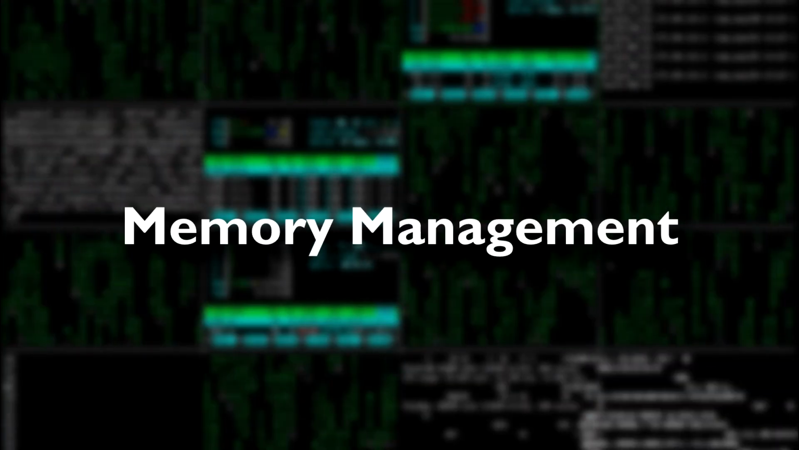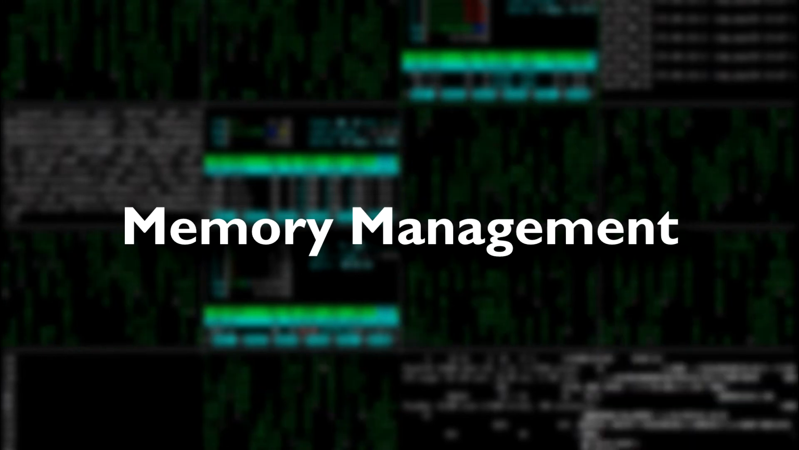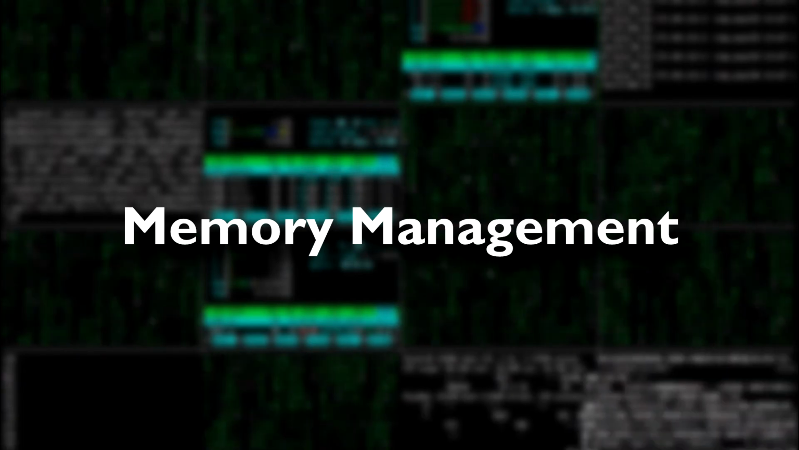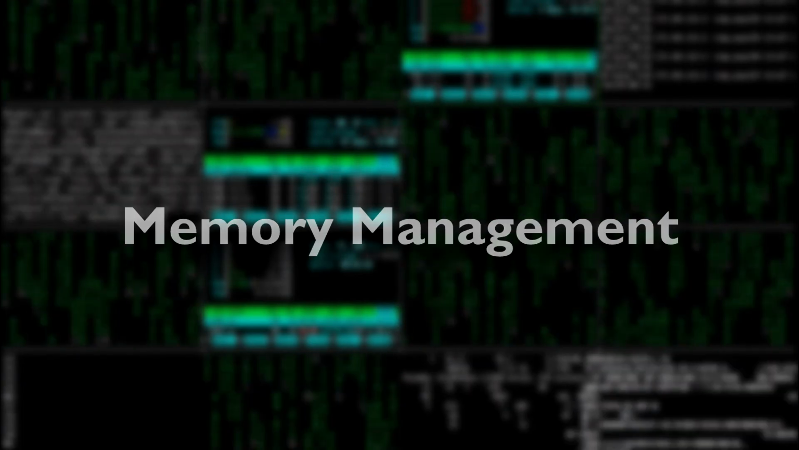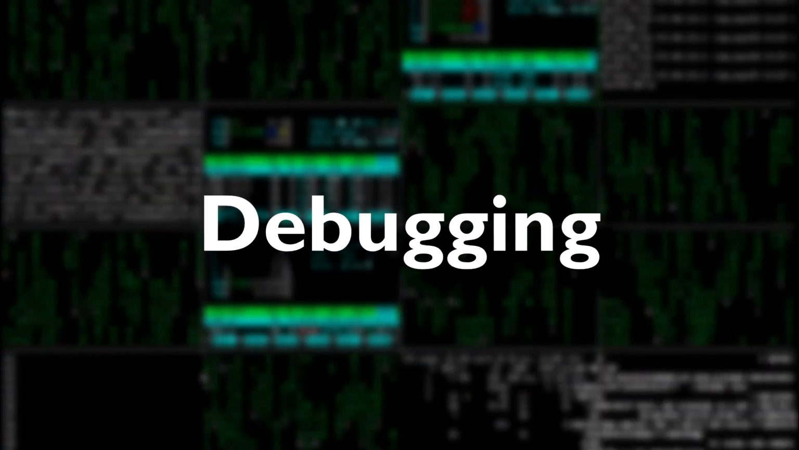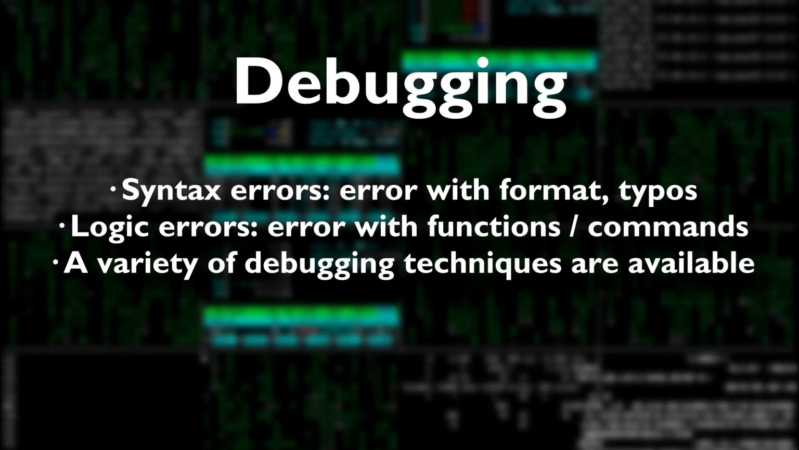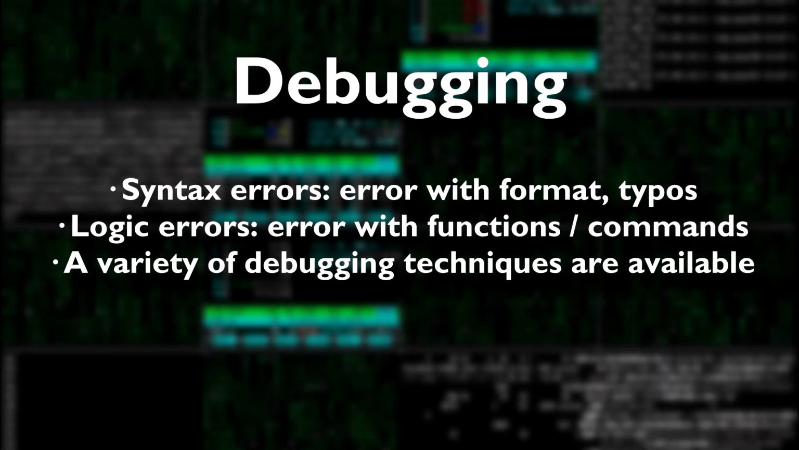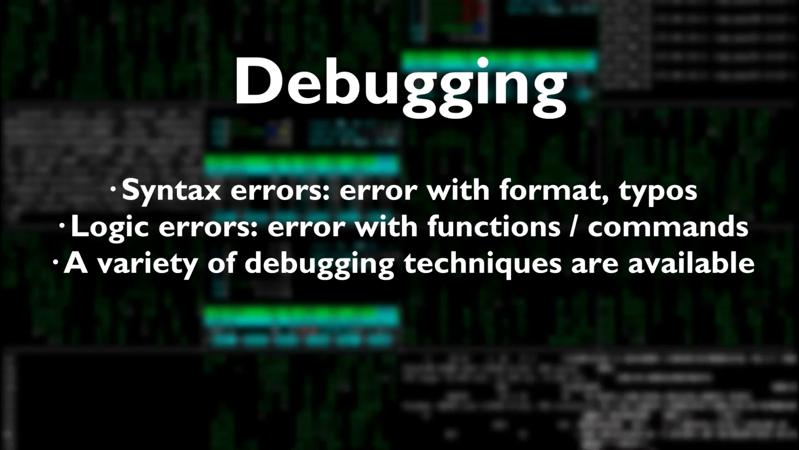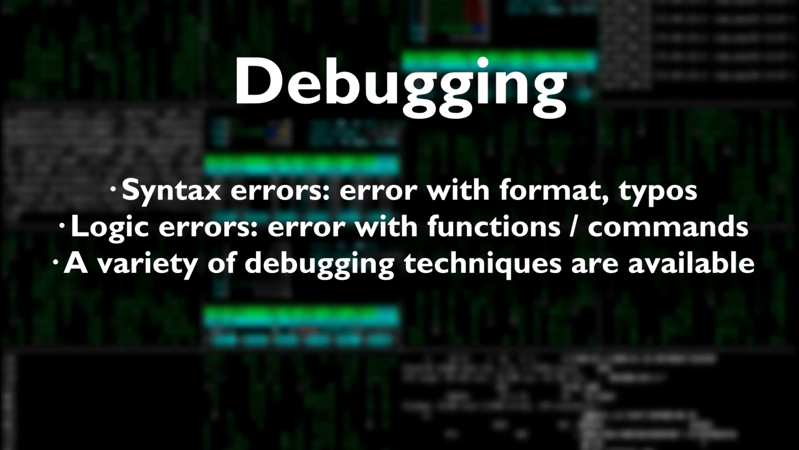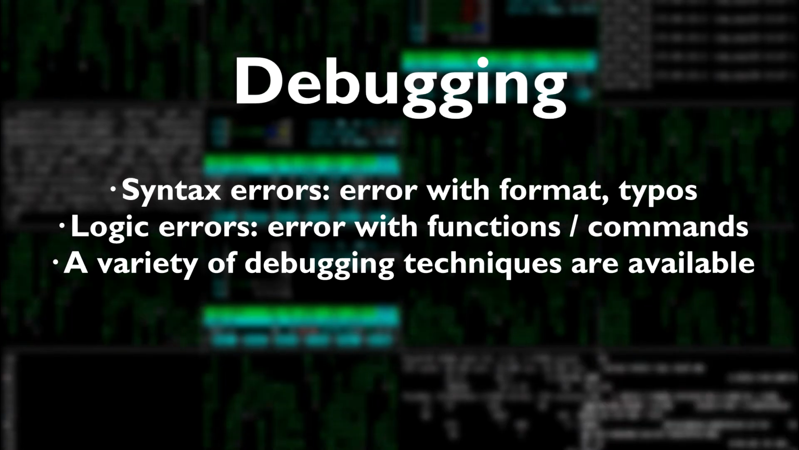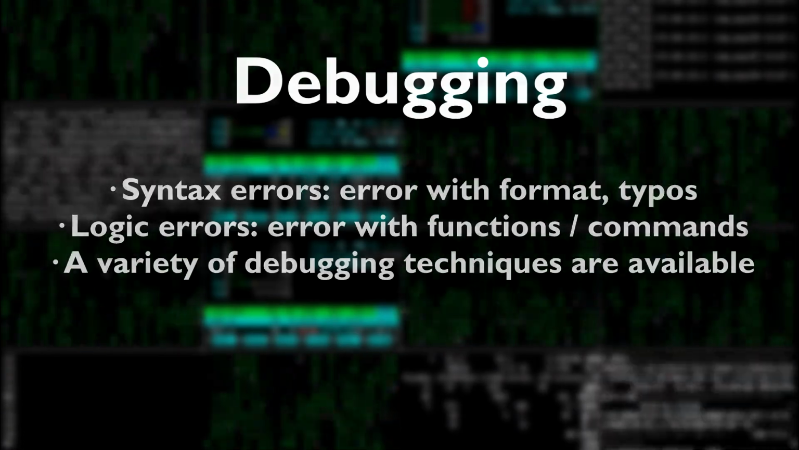When dealing with lower level languages such as C or C++, one important concept to understand is memory management, which involves the allocation of space in your computer's memory for various objects in your program. Another important concept to understand is debugging, which is the process of reviewing your code to check for errors with the syntax or logic in your program. Depending on the language and your familiarity with it, you may spend substantially more time debugging than actually coding.